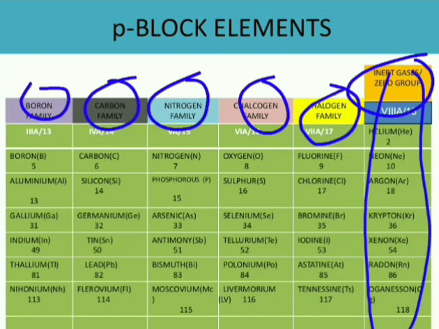But coming to these group elements, helium, neon, argon, krypton, xenon, radon and oganesson, these are very inert. They don't react with other elements, so therefore they are known as inert. They are also known as zero group elements because they don't have any unpaired valence electrons in their valence shell, so therefore they are known as zero. Their valency is zero. They don't show any reactivity. They don't form any bond with other elements, so therefore they are known as zero group elements.